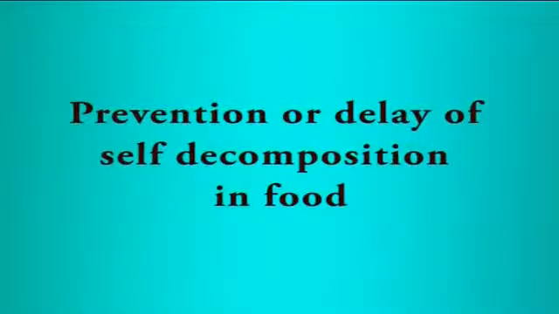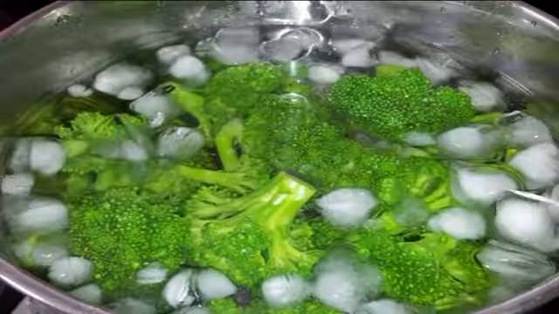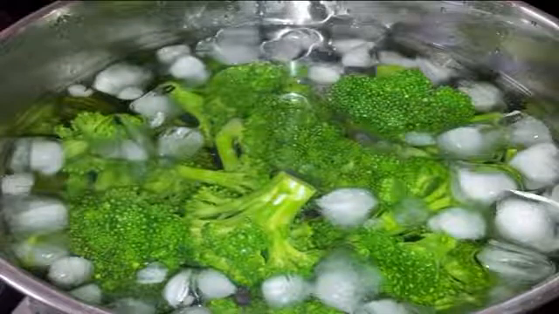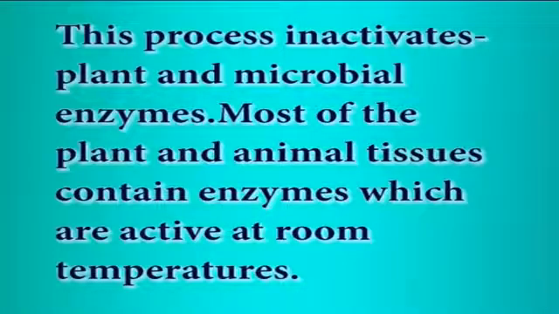Prevention or delay of self-decomposition in food. Blanching is commonly carried out for destruction or inactivation of food enzymes. Blanching is a process of dipping the whole food material in boiling water or steam for a short period of time. The time duration of treatment applied varies with the kind of food. This process inactivates plant and microbial enzymes.